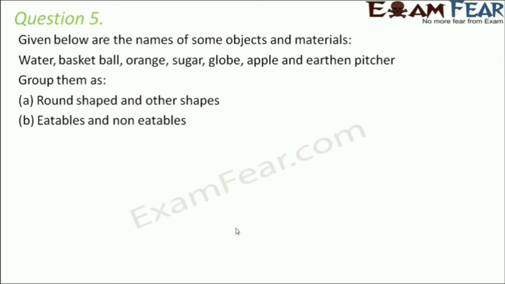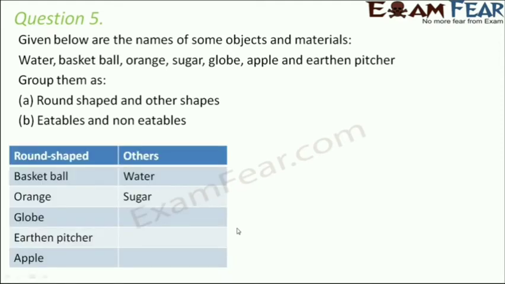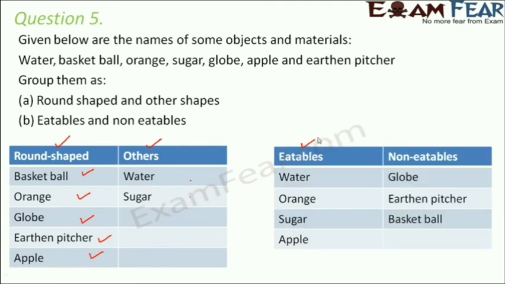So the next question, number 5. Given below are the names of some objects and materials. Water, basketball, orange, sugar, globe, apple and earthen pitcher. Group them as round shape and other shapes. So we have grouped them this way. So you have been given two groups, round shape and others. Now out of these objects which are round in shape: basketball, orange, globe, earthen pitcher and apple. So these are all more or less round in shape, whereas water and sugar are not. So they have been put under the group of others.